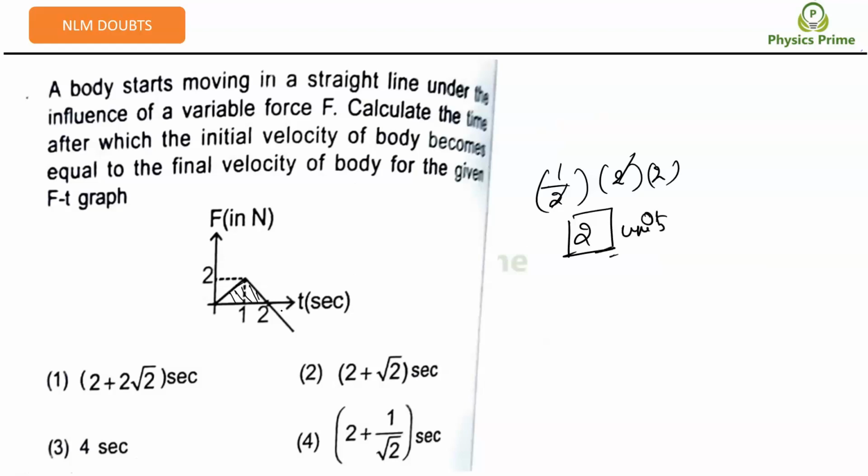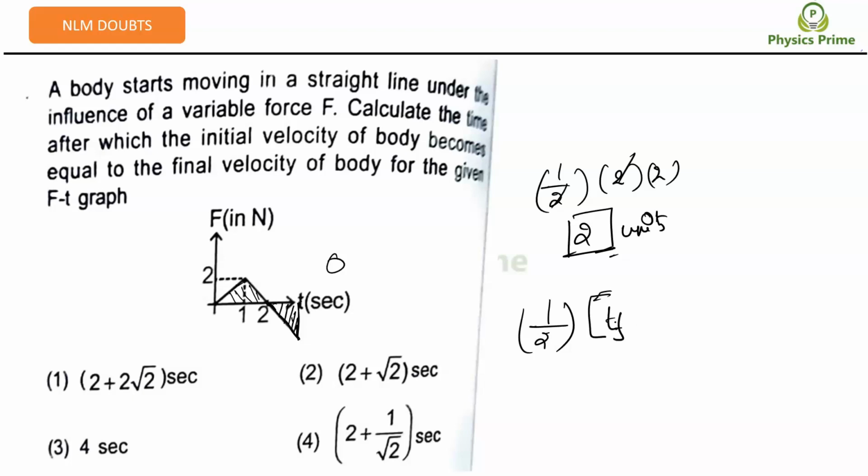But this graph will go like this, and somewhere the time will come wherein this area will become exactly minus 2, and the plus 2 and minus 2 areas will become 0. To get this minus 2 area, what do we need to write? Half into base. Base is how much? Final time minus. Okay, we don't know the height also.